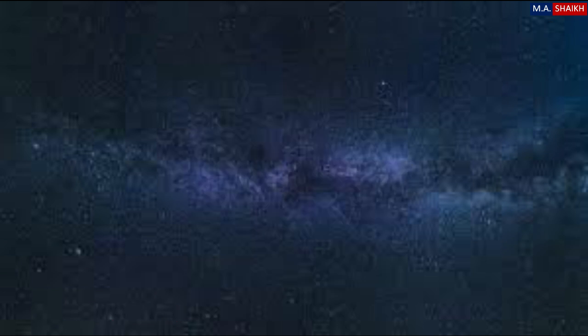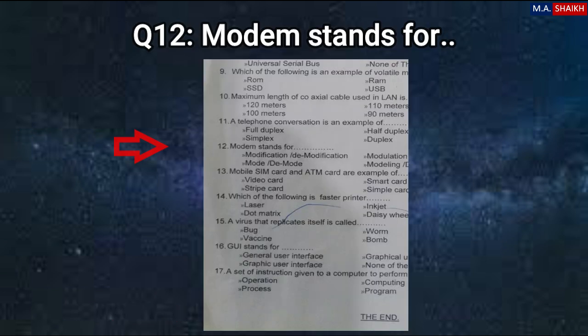Question number 12 is modem stands for modem. Mod is the common here. Mod means modulation, and dem means demodulation. Modulation means converting signals from one form to another.